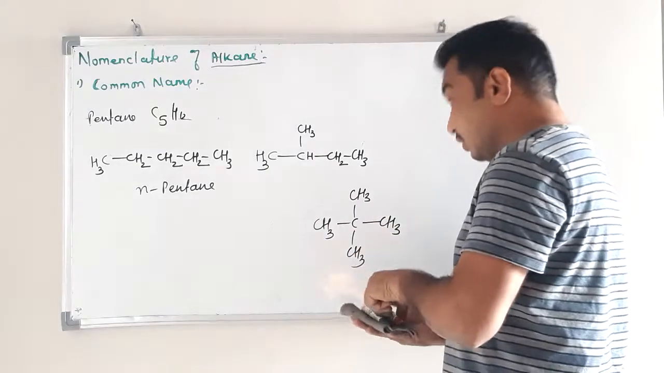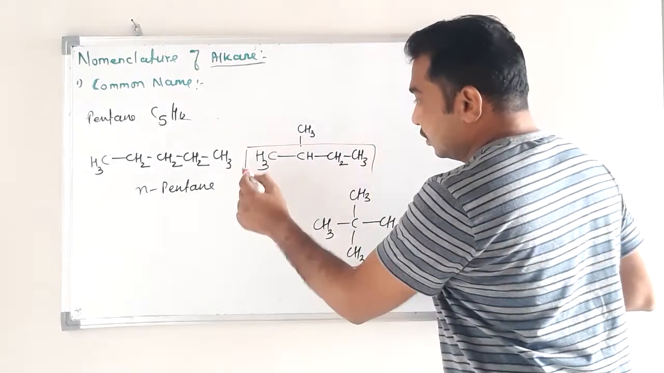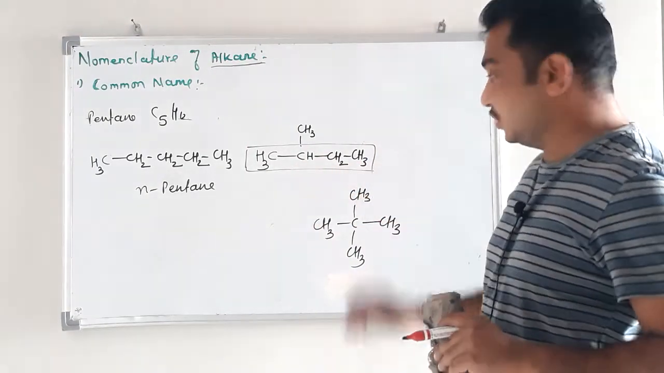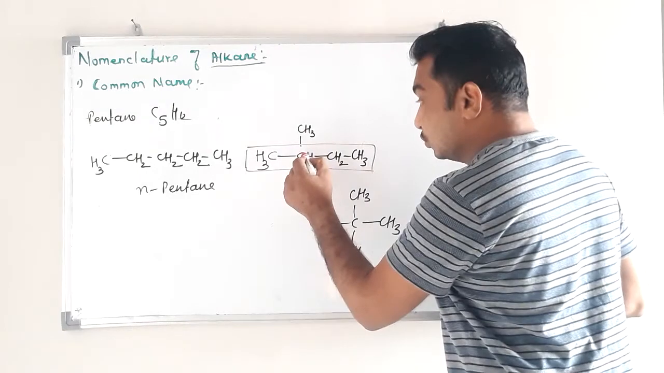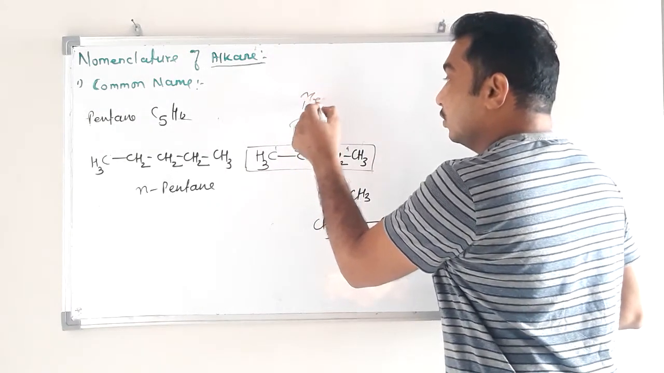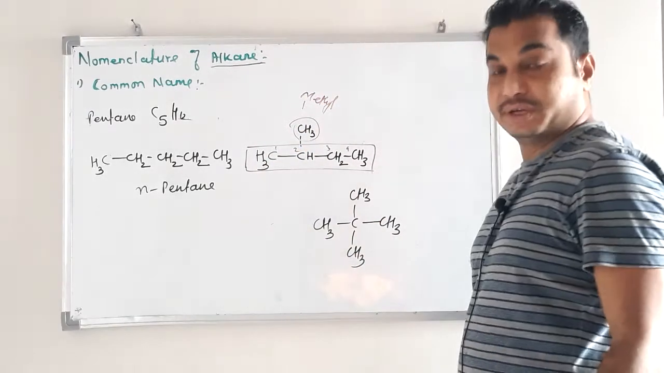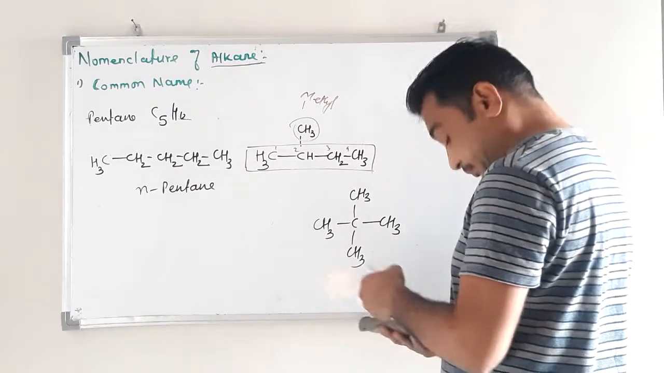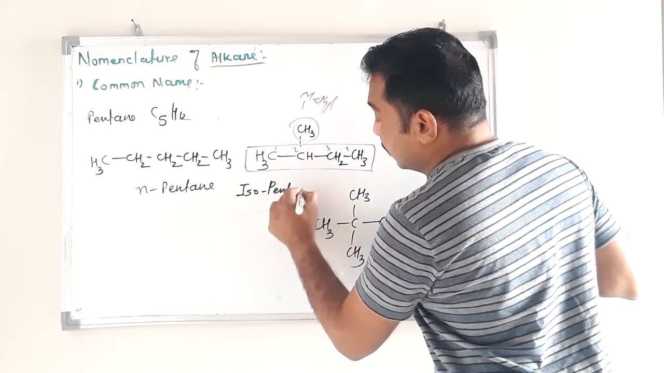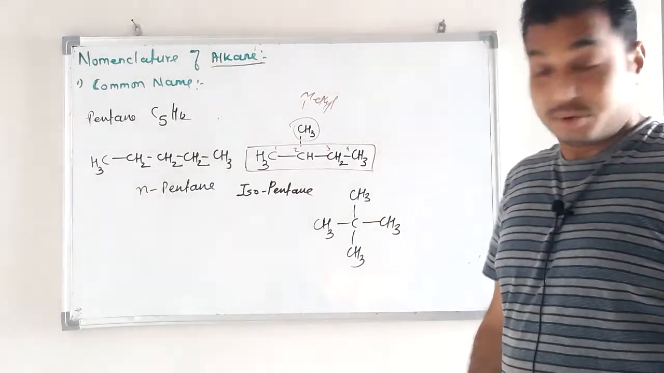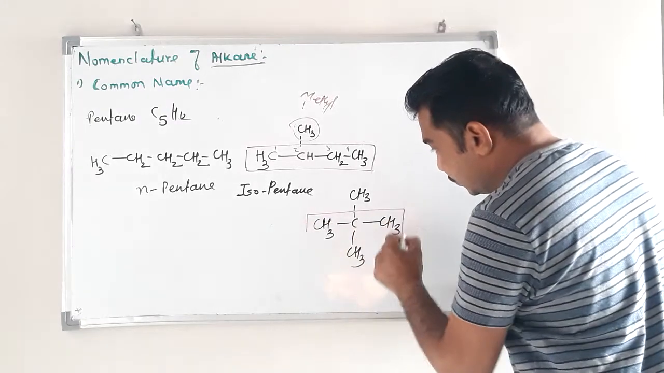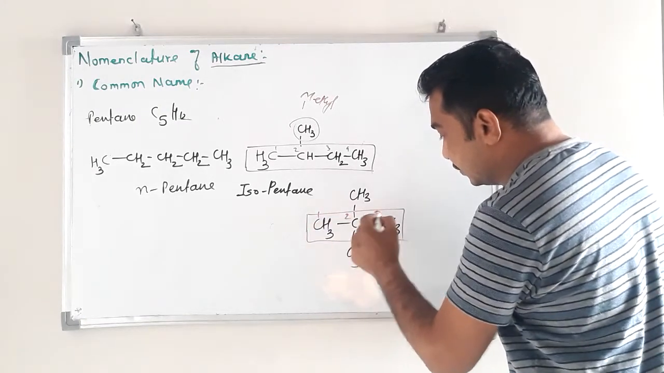Second, see here again straight chain, but out of 5 carbon, 4 carbon are in straight chain, and the fifth carbon is attached to second carbon. 1, 2, 3, 4. See this methyl group. Methyl group attached to second carbon atom in the chain. So that type of arrangement is called isopentane. This is isopentane.